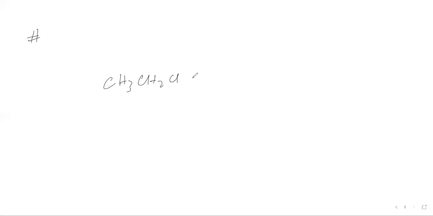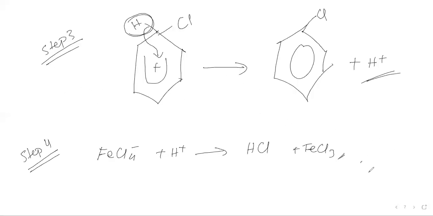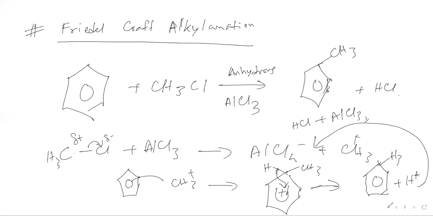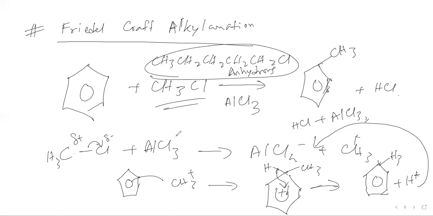In that case we would also be doing completely the same thing. We used CH3Cl here, but in place of this we could have CH3CH2Cl, giving a larger product. If this was present, the same thing would have happened.